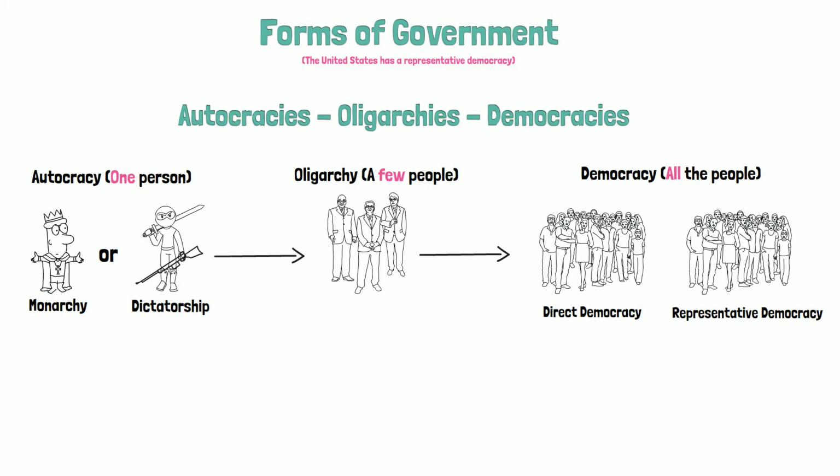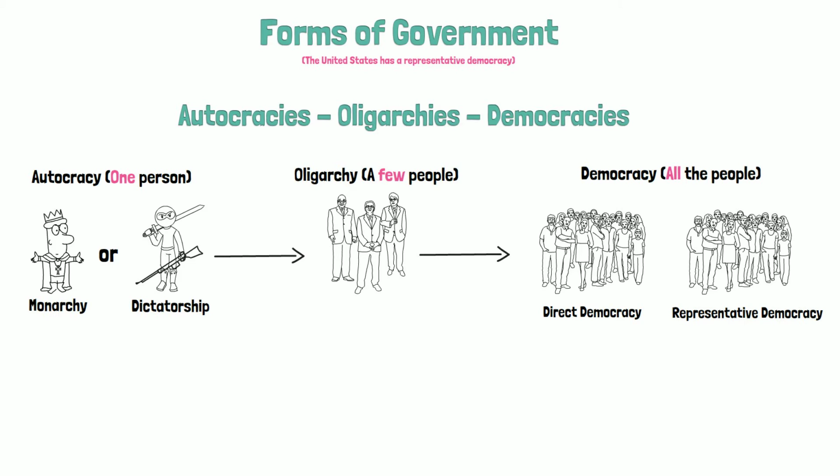Let's stop and take a look at the differences between a direct democracy and a representative democracy because it's very important to understand. Both are ruled by the people. The difference is in what people vote for. In a direct democracy, people vote directly on the laws. In a representative democracy, people vote on other people to go and make the laws for them. In other words, they vote on people to represent them in government, which is why it's called a representative democracy. So to determine whether a government is direct or representative, you have to ask yourself, are people voting on the laws or electing people to make the laws for them?